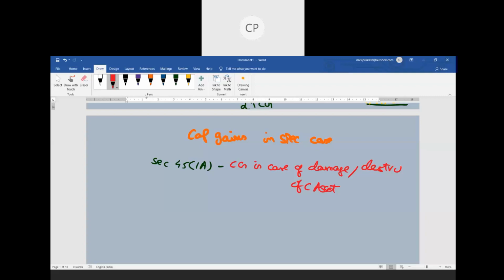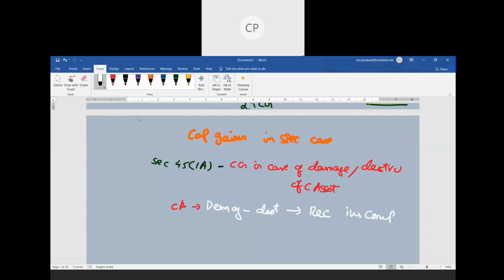So what does this section say? This section says that you have a capital asset. That capital asset is damaged or totally destroyed, and you have received insurance compensation.